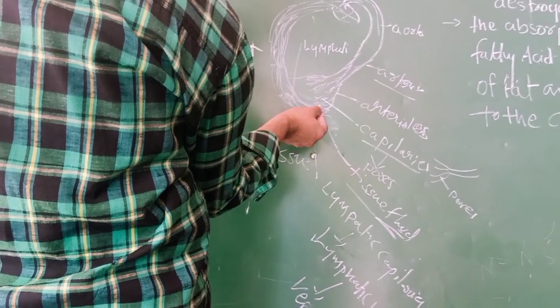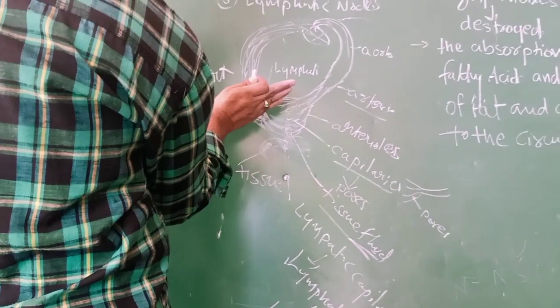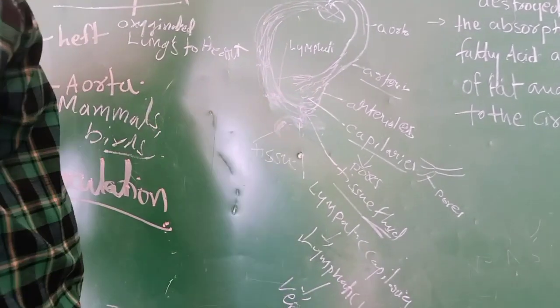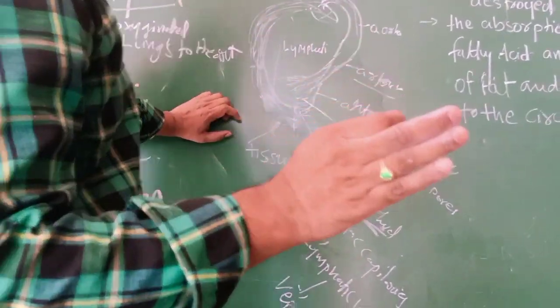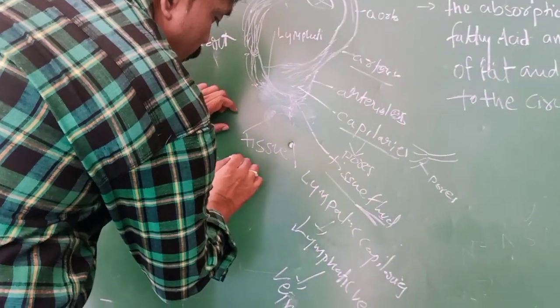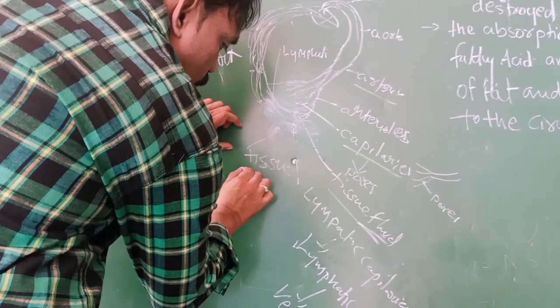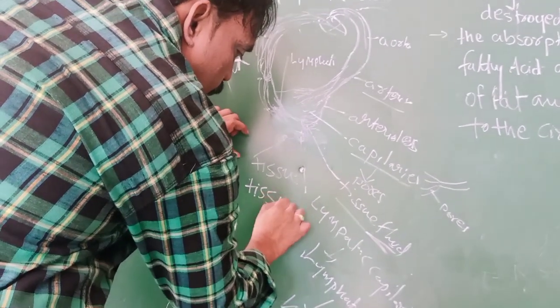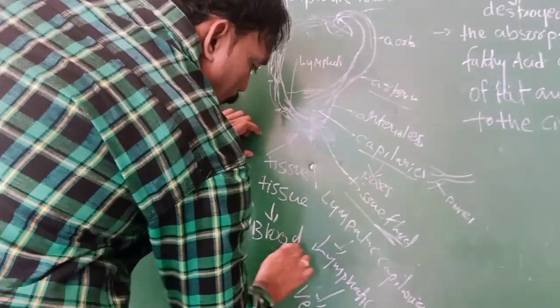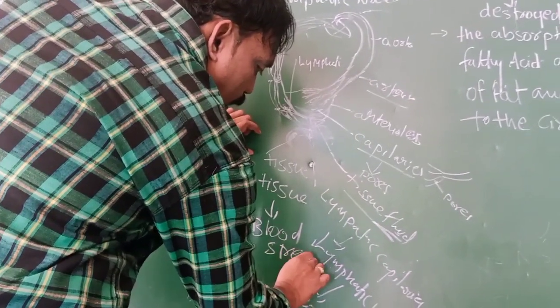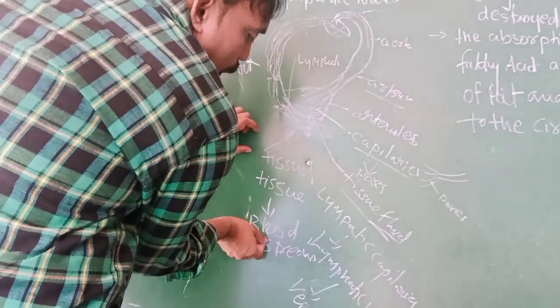This lymphatic system is the fluid between the bloodstream and organs. That is important. What does lymph mean? Lymph is a fluid. It connects tissues with the bloodstream.